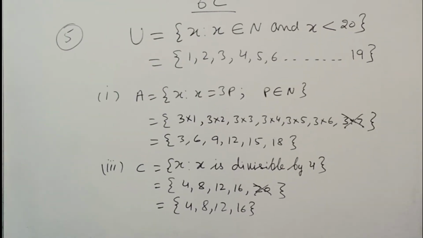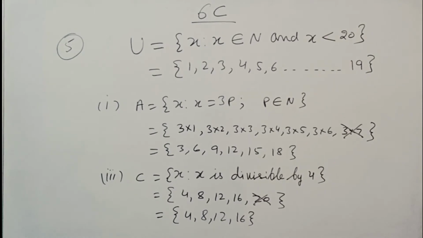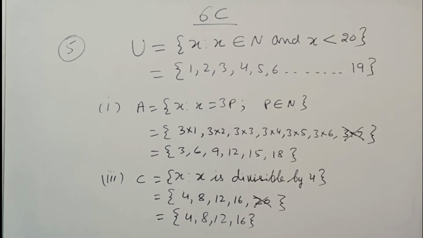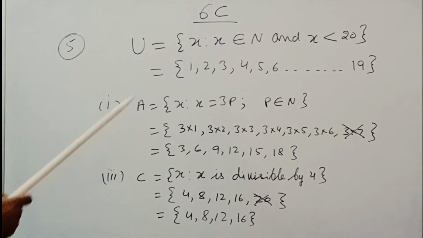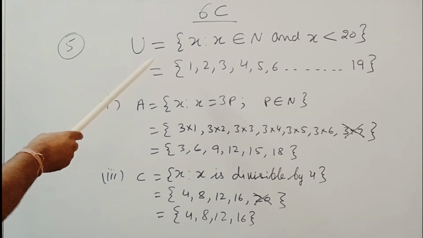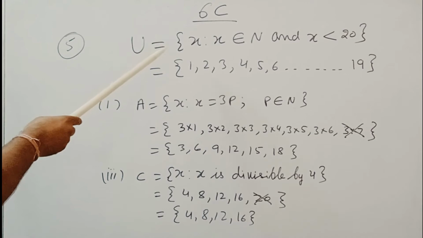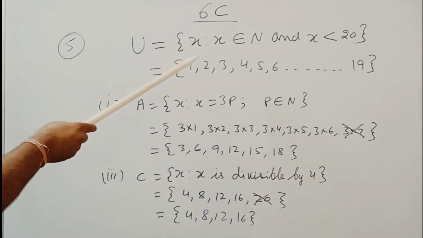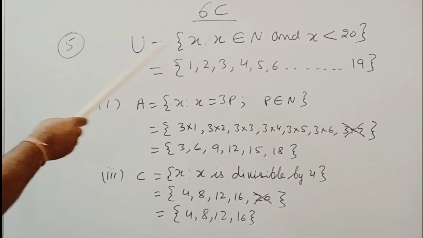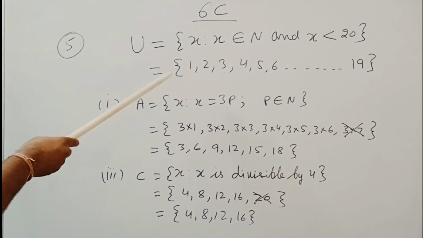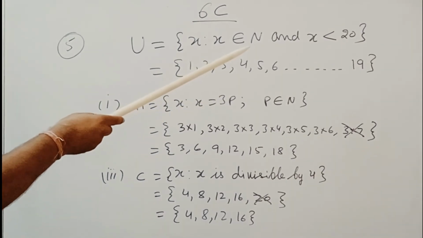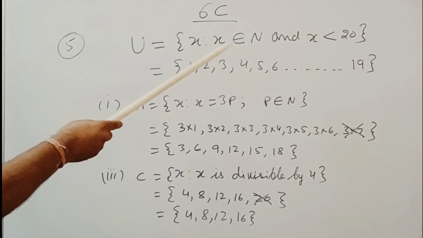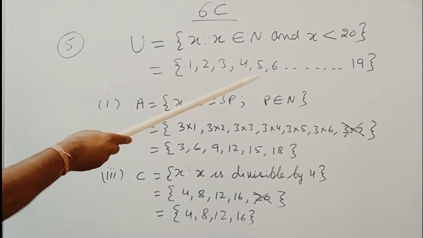Children, I am taking question number 5 for exercise 6C, in which the universal set is given in tabular form. Here it is: x such that x belongs to N and x is lesser than 20. Thus the universal set will be 1, 2, 3, 4, 5, 6 and up to 19, as x is lesser than 20. So 20 will not be considered; we will take up to 19.